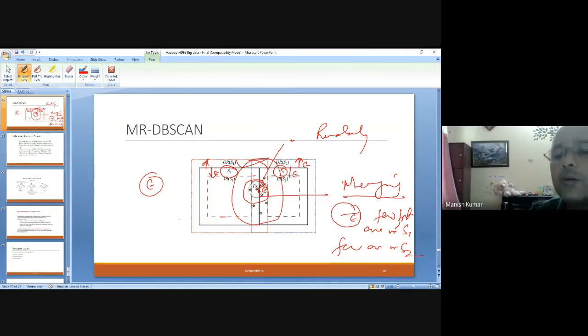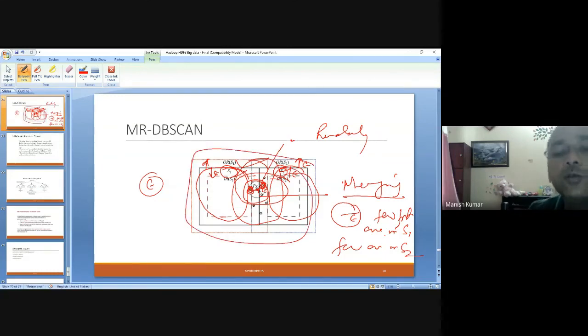Then the question is why we are merging if a few points are in S1 and S2. The reason is very simple. Suppose this is a point of S1 and this is a point of S2. If this is within the epsilon distance of these points, then this is density reachable to this, and this is directly density reachable to this. And you know that this set of points is density reachable to all these points, and this set of points is density reachable to all those points. Then by virtue of density reachability, these two sets of points are density reachable. So hence we can merge.